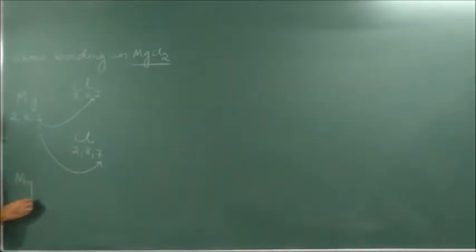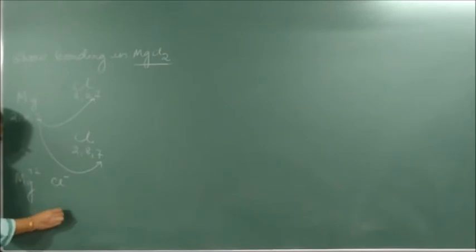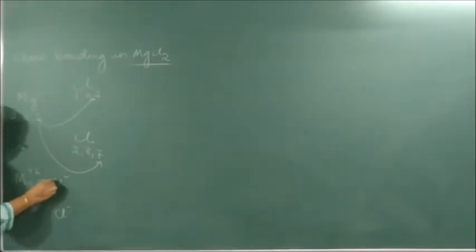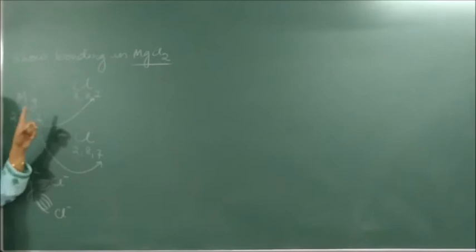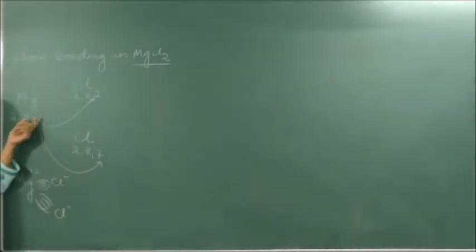So how will I write finally? How many electrons did Mg lose? 2. So it becomes Mg plus 2. Cl has taken 1, so Cl minus. It also has taken 1, Cl minus. It is held by strong electrostatic force of attraction. Understood? This is how roughly we draw. Why is it giving electrons? Because if it becomes 8, it will become stable as neon, the stable configuration of neon. If it takes 1 electron, it becomes the stable configuration of argon. So it loses electron to attain a stable noble gas configuration.